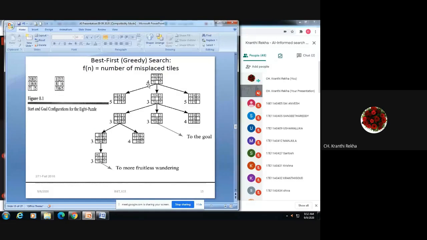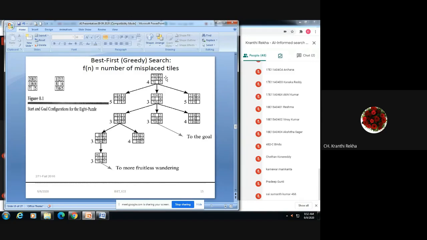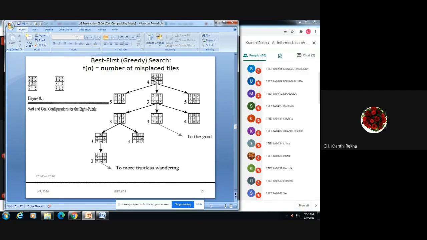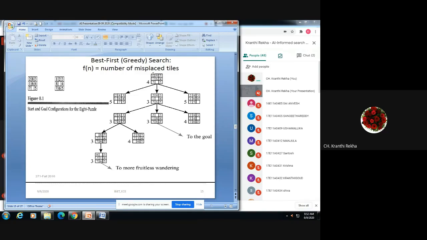That is what this 4 value is. In the goal state, the first row is 1 2 3, the second row is 4 1 6 4, like that is our arrangement. So 1 differs in its position, 2 differs in position, 8 differs in position, and 6 differs in position. So 4 tiles are differing in their position. Number of misplaced tiles is 4. That is why we write 4 here.